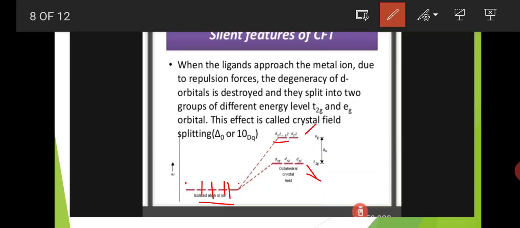Actually, this type of splitting we observe in octahedral complexes. In octahedral complexes, the d orbitals are split into two energy levels. The high energy level is the eg group and the low energy group is the t2g group. The energy gap between these two groups is denoted by delta O, where O stands for octahedral.